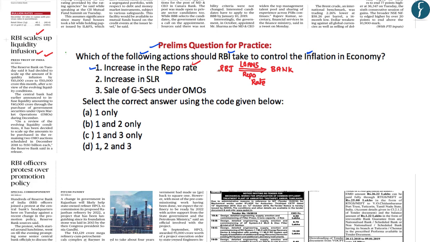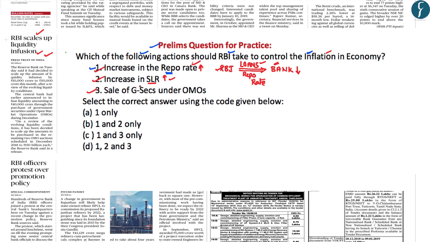As you know, the repo rate is the rate of interest at which the RBI gives loans to the banks. So as the repo rate in the economy increases, the banks would be taking less amount of loans from the RBI, because of which the money supply in the economy would reduce. So this particular option is correct. The second option is increase in the SLR. The statutory liquidity ratio is the percentage of depositors' money which the banks are required to keep with themselves. As the SLR increases, the amount of money available for the banks to give away as loans reduces, and accordingly the money supply in the economy reduces, leading to control of inflation. So even this option is correct.